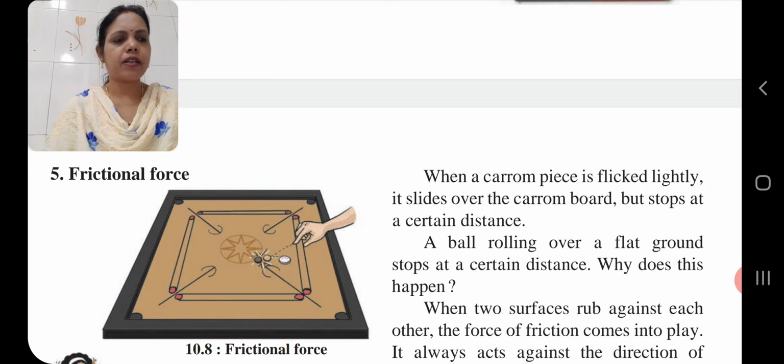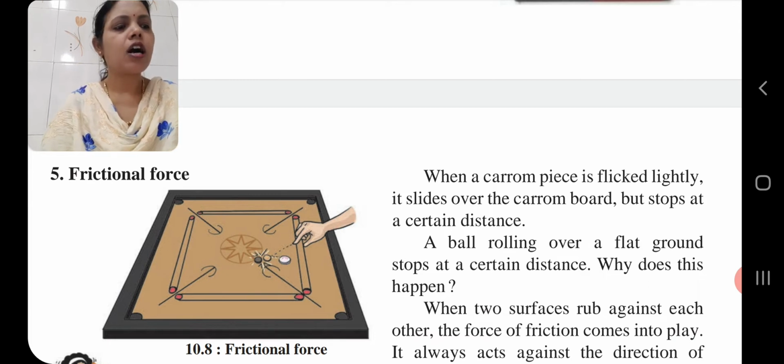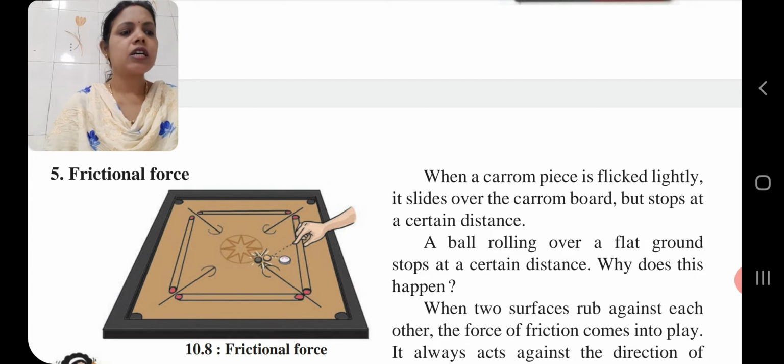Then what will happen? The rough surface of the ramp increases the friction between feet and the surface. So children, this helps us to walk on the ramp without sliding or falling.